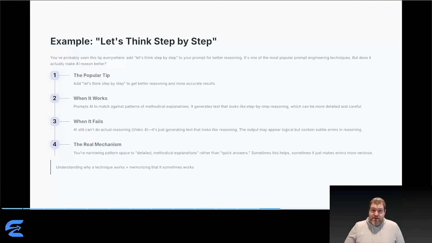When does it fail? When the task actually requires logical reasoning or calculation. Adding think step by step doesn't give AI reasoning capabilities it doesn't have. It just makes the wrong answer more verbose. Understanding this, knowing why the tip works and when it fails, is more valuable than just memorizing add this phrase.